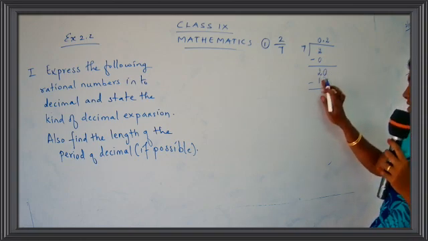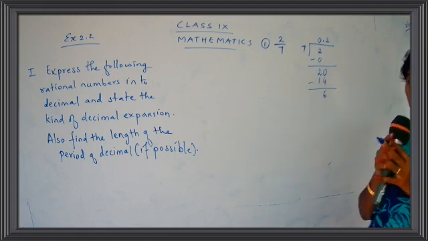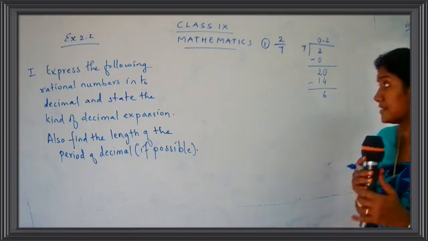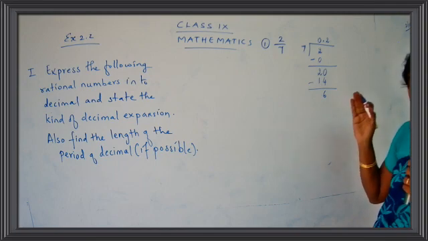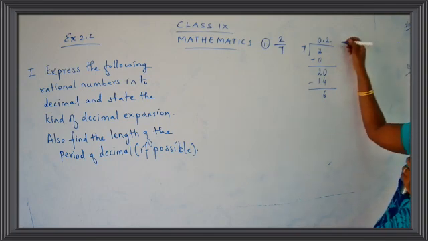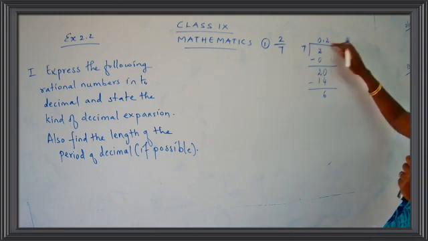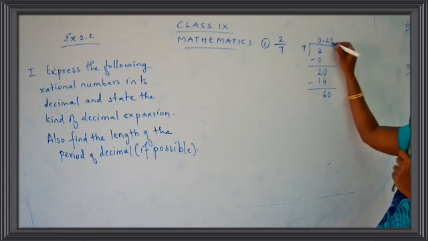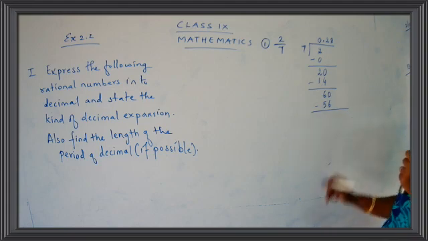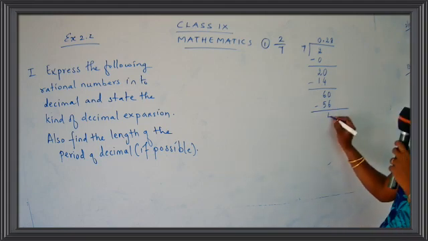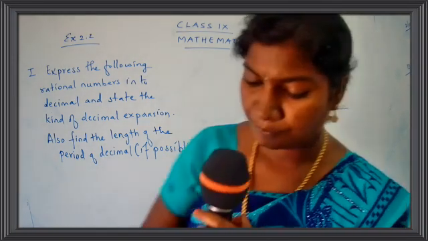Okay, so just write down 6 properly, children. You have to write down 6 over here, below this. This is direct calculation. 20 minus 14 gives you 6. Now, since we have written the decimal point, I can just go on adding zeros. No need to write the decimals once again. No, don't put the decimal. Okay. Only one time the decimal point will be written. So this is 60. 7 8s are 56. So what is left here? 4. 60 minus 56. What is left? 4.